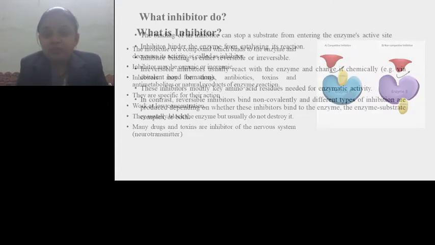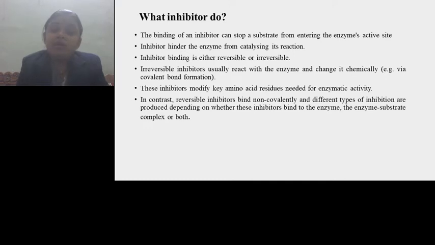Then what does an inhibitor do? The binding of an inhibitor can stop the substrate from entering the enzyme's active site. When the inhibitor is present, it does not allow the substrate to bind with the active site of the enzyme, and hence there will be no interaction between the substrate and the active site of the enzyme. The inhibitor hinders the enzyme from catalyzing its own reaction.